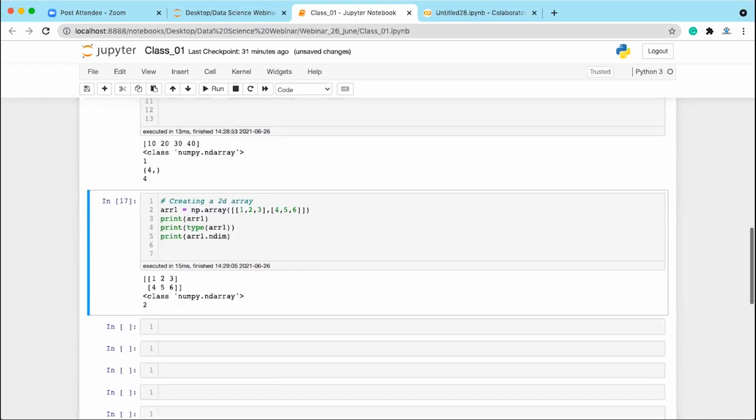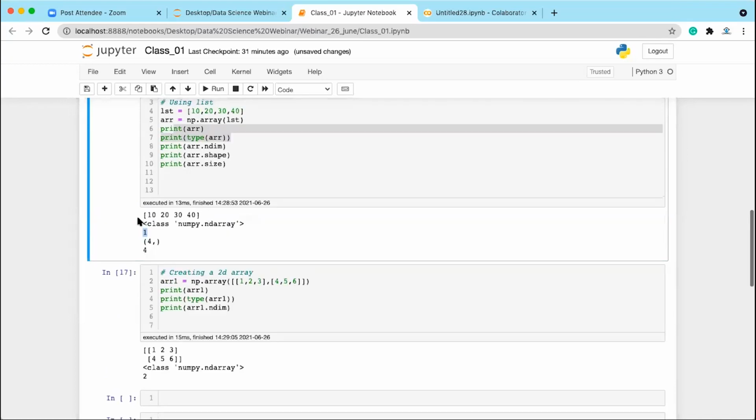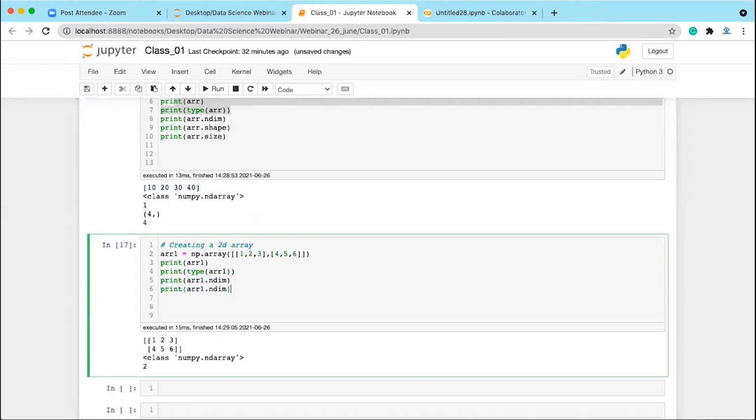It is going to give you that it is a two-dimensional array. Earlier, what you got was a one-dimensional array. Two-dimensional array means you have rows and you have columns, right? Whereas in that case, you have neither rows nor columns. You just have 4 elements inside the array. Next, if you want to check the shape, you can write array1.shape.